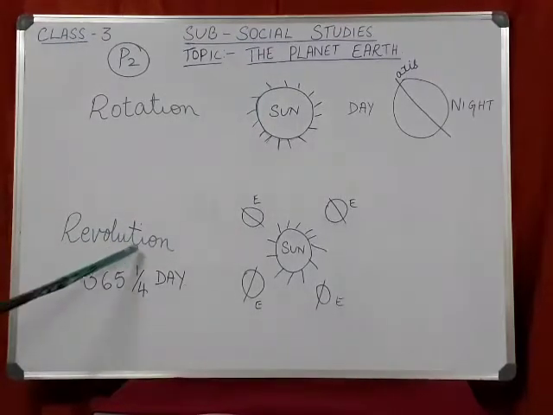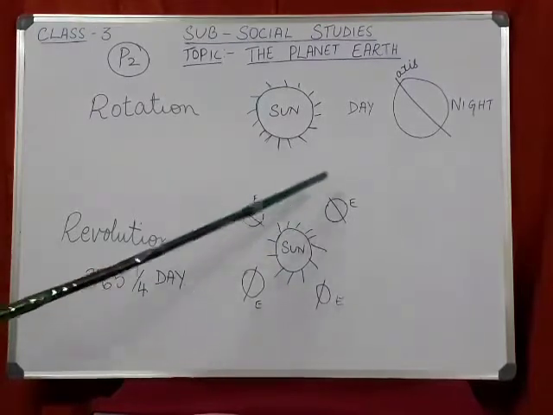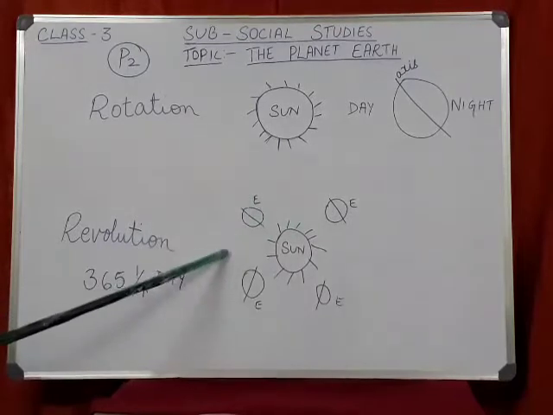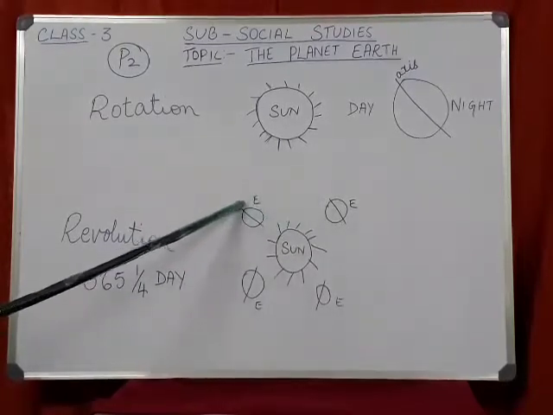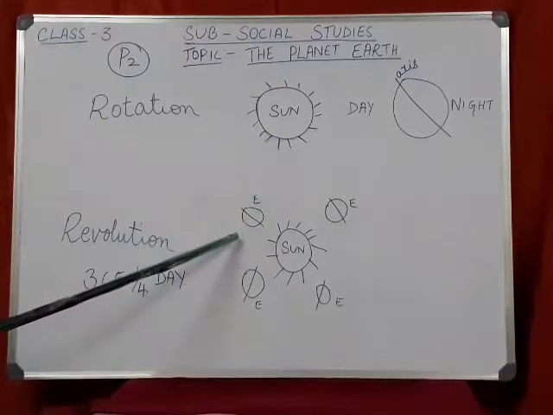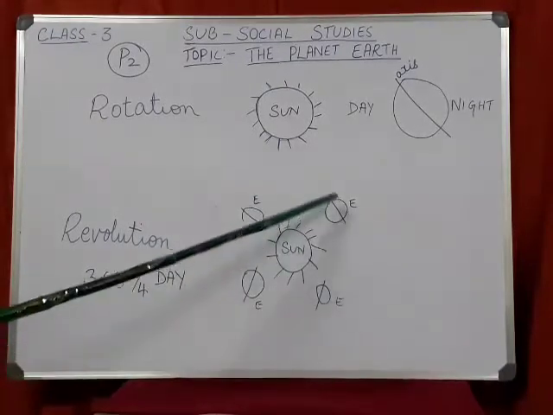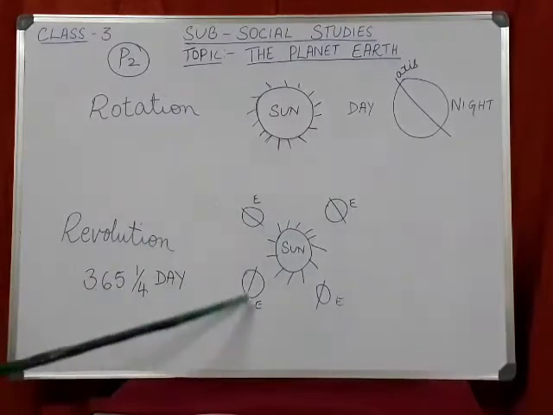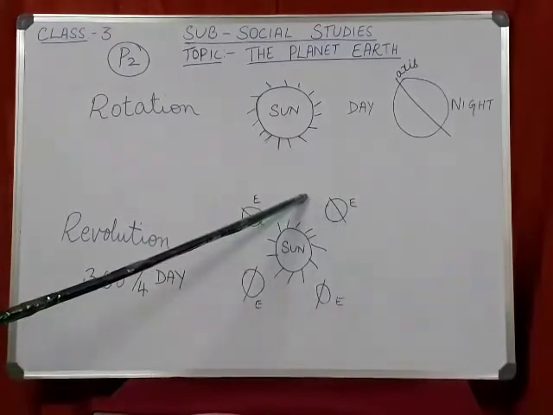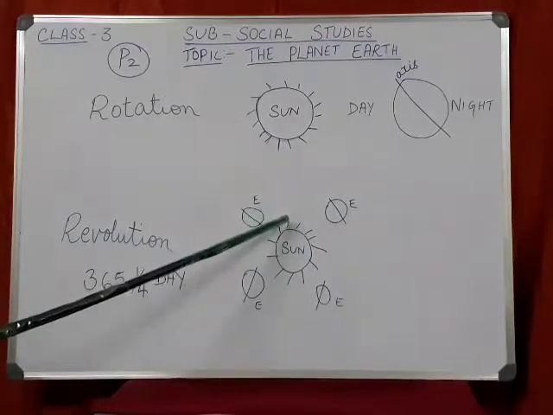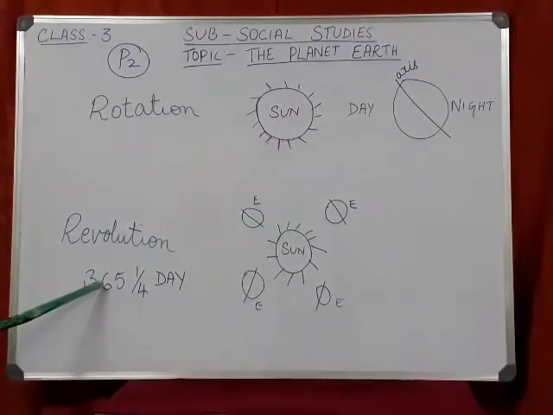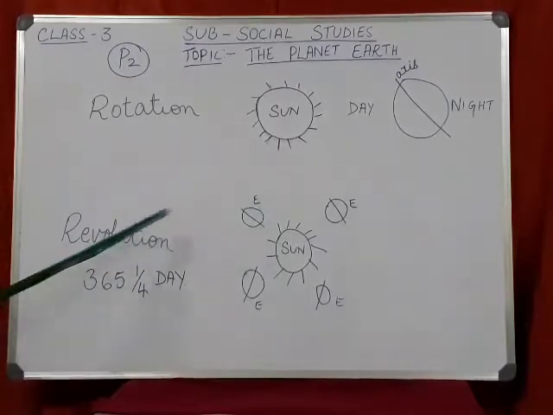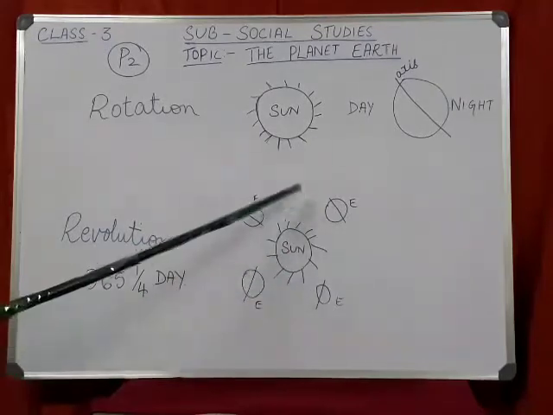Revolution of the earth. Now as the earth is rotating, it keeps on moving around the sun. So going around the sun by rotating and coming back to its place is known as revolution. Going around the sun for one time is called revolution, and it takes 365 and quarter day for one revolution of the earth around the sun.